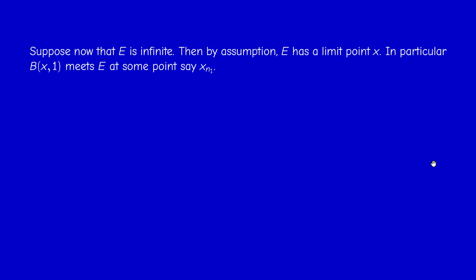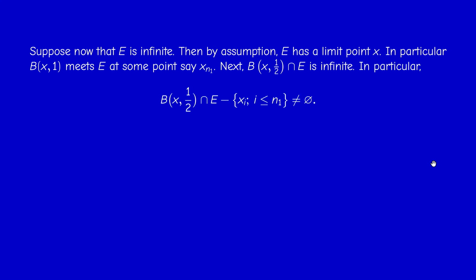And this point is necessarily of the form x_n1 because E is just the range. So this defines the first term. Next, the ball of center x and radius 1/2 also meets E, but we proved in chapter 1 that actually the intersection is not just different from x, it's infinite, if you remember that. So the intersection is infinite. And therefore, when I remove from this intersection the set of elements x_i for i between 1 and n1, okay? So this is a finite set. So when I remove from this infinite set a finite set, the result should be not empty.